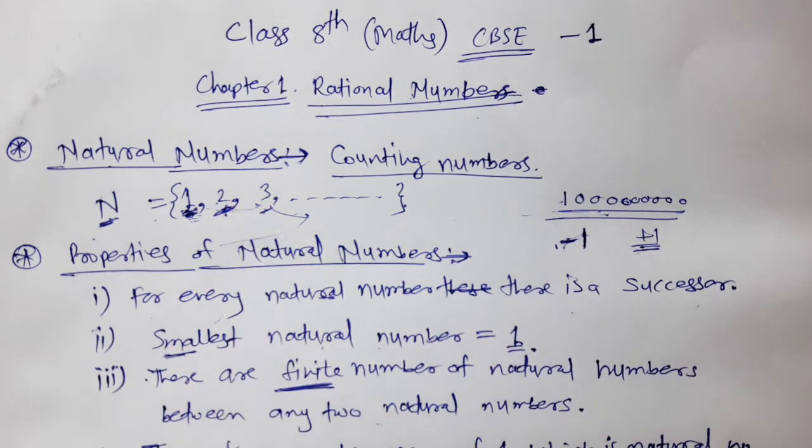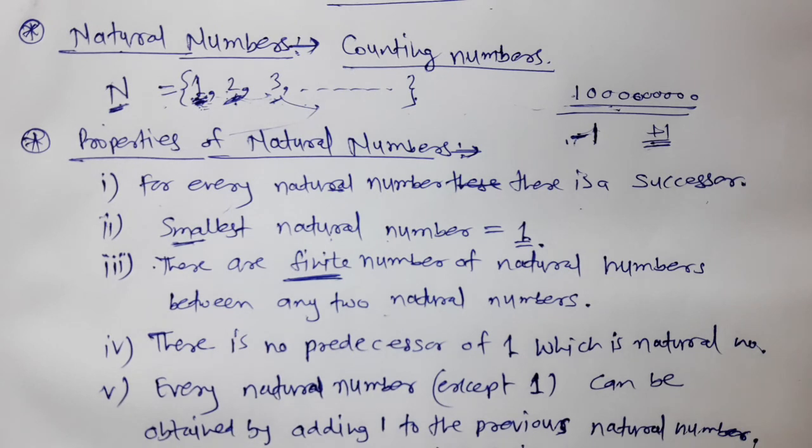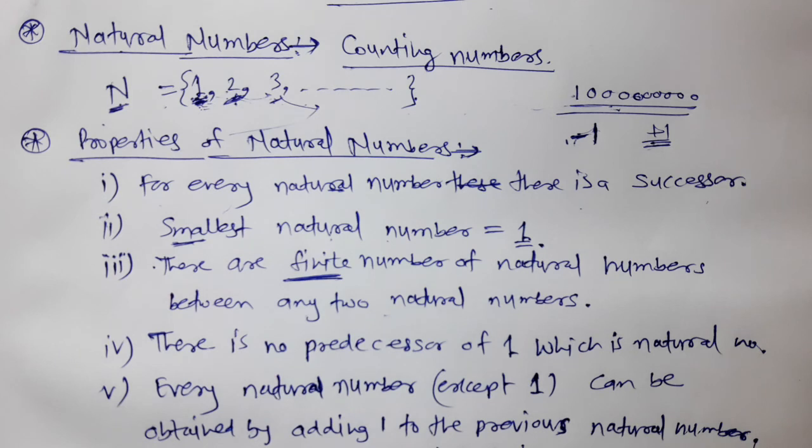The first chapter in 8th CBSE board is rational numbers. Before studying rational numbers, we have to know about natural numbers also. What are natural numbers? Counting numbers are called natural numbers, which means whenever we are counting, we start counting from 1.